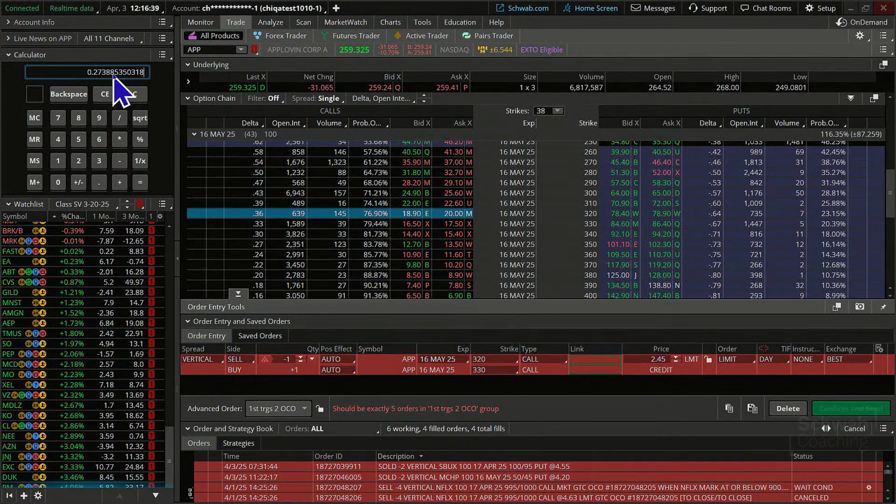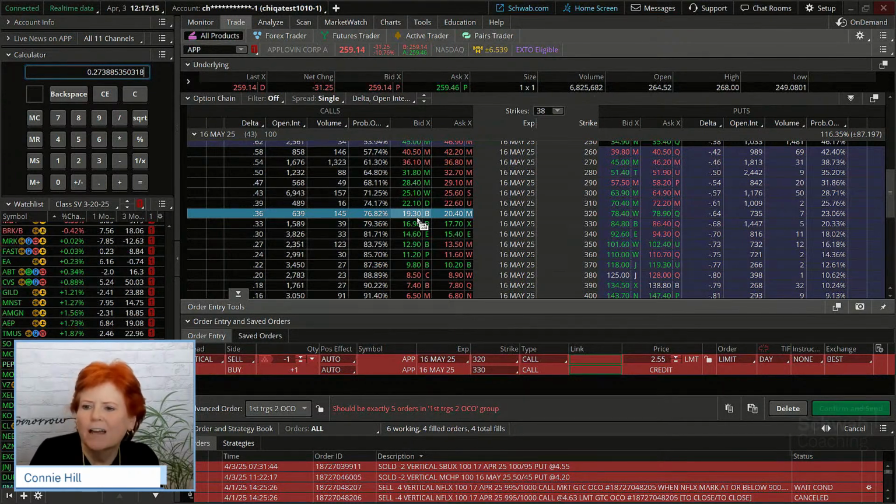Now, one of the things a couple of you wanted to know is, how do I use the risk profile better? What can we do with it that maybe gives us more information than just, for example, the probability that the option would expire out of the money? Right now, this one's sitting at about 76%, okay? One thing I want to point out to you is the spread is a little bit wider than maybe what we might want to see. It's still less than 10%, but on volatile days, you're going to notice the bid-ask spread widens out a little bit wider than maybe what it normally is. We're seeing that reflected in these option contracts here.